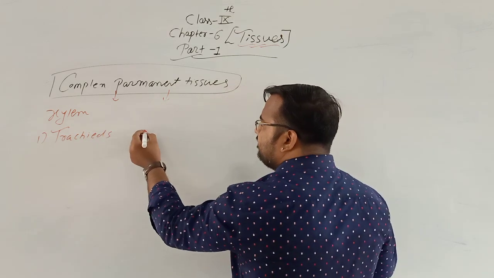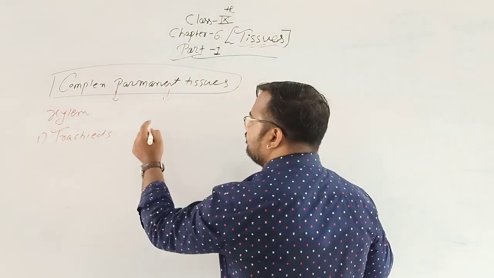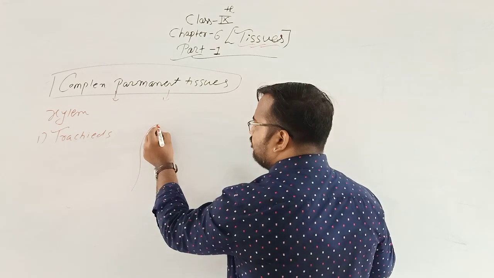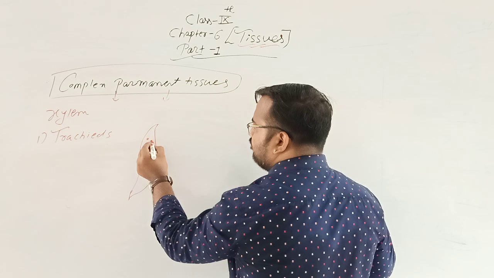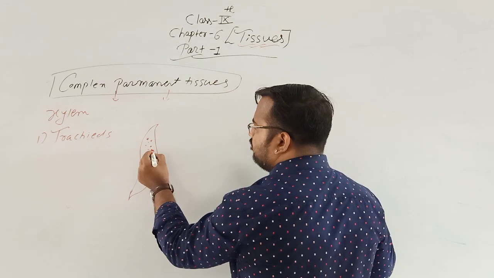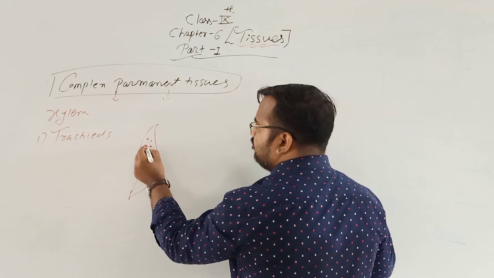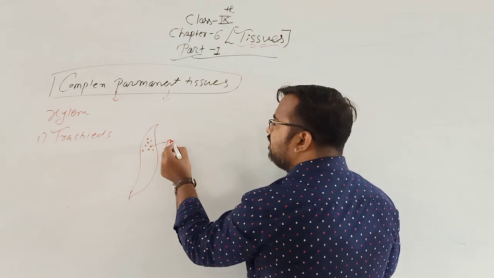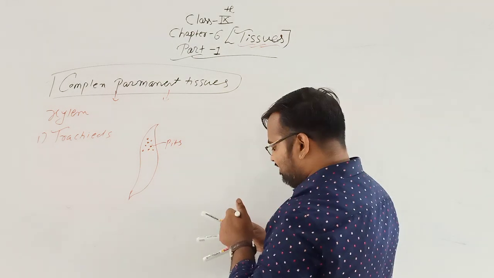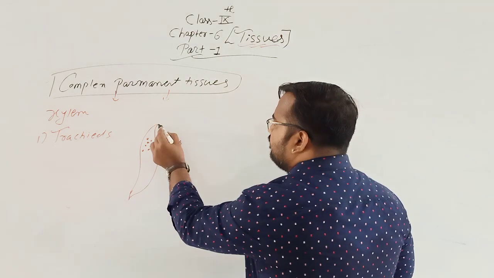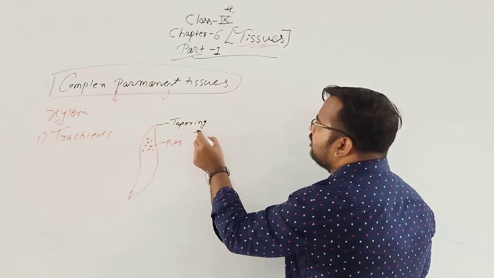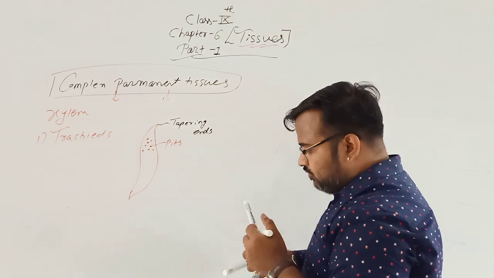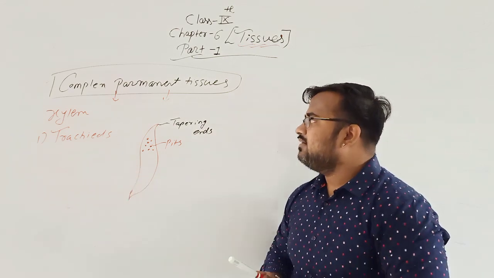Okay, so tracheids are... These are known as pits. Pits means holes. Okay, and this is known as... So the first part of xylem is the tracheids.